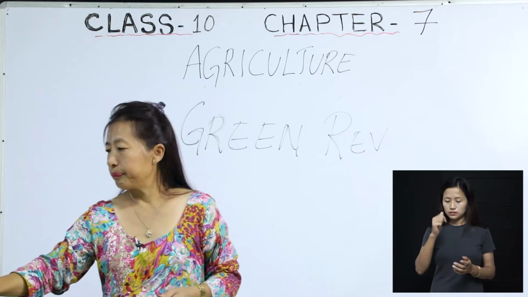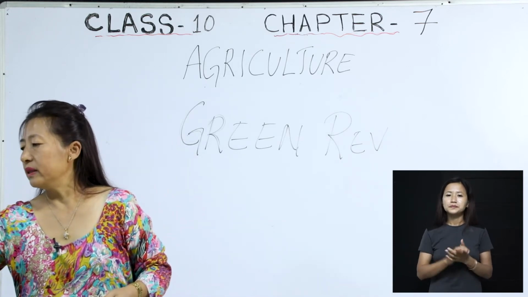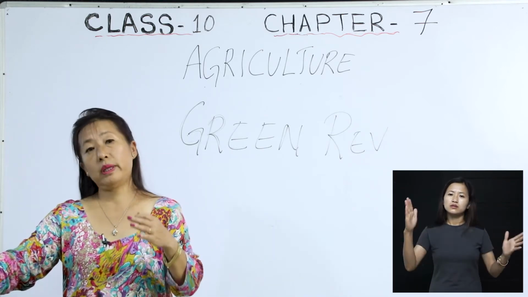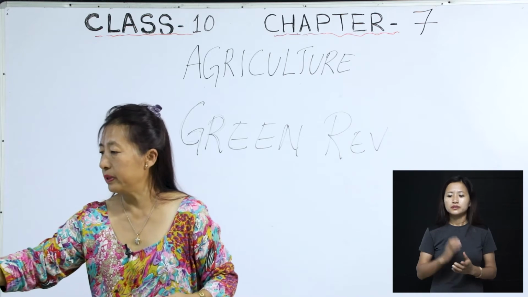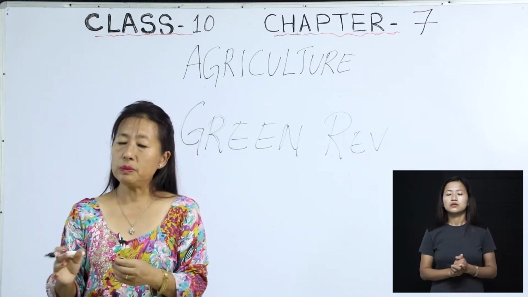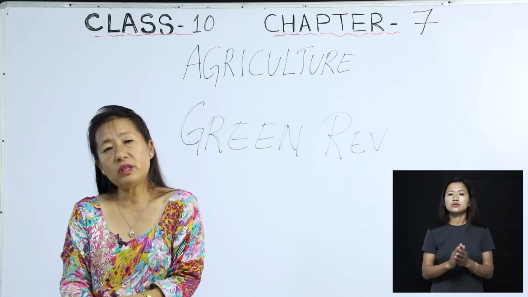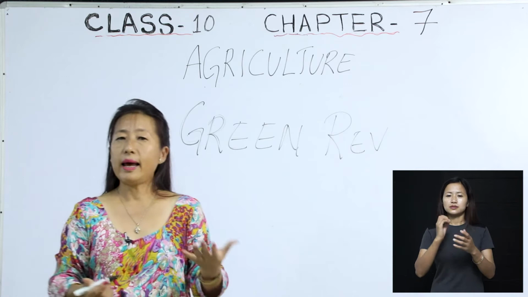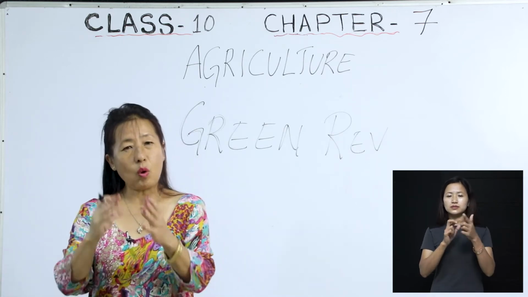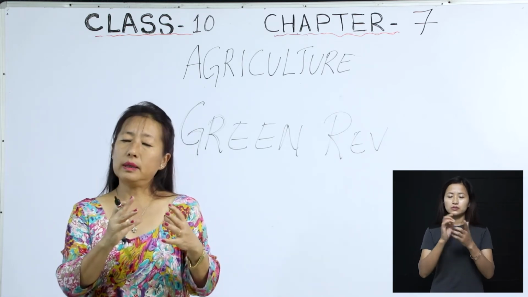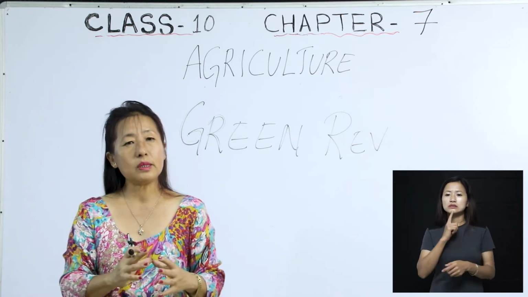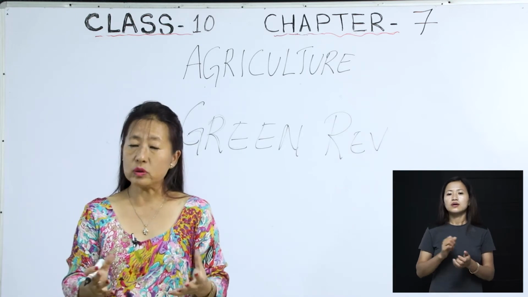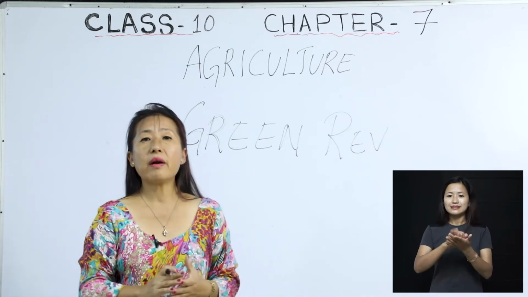Here, what we mean is a large increase in crop production, and all this will be possible by using artificial fertilizers, pesticides, or high yielding crops, etc. The government introduced all this so that the farmers will be able to get a good harvest. So that is called the Green Revolution.